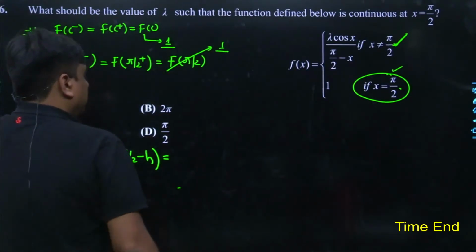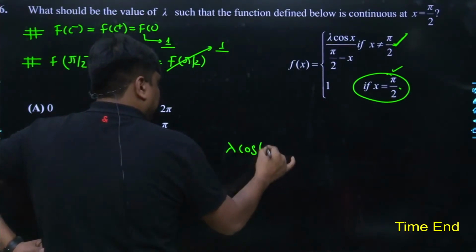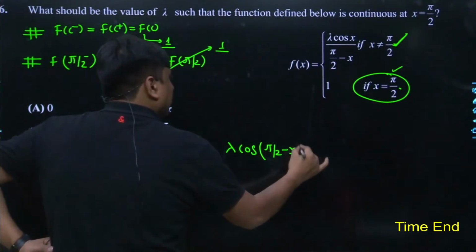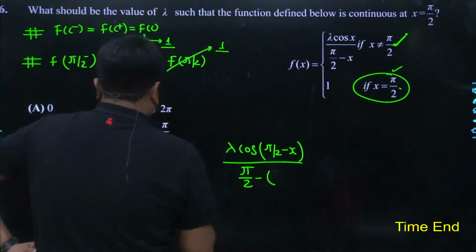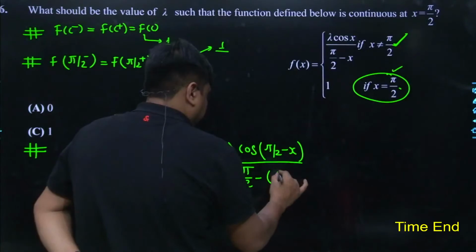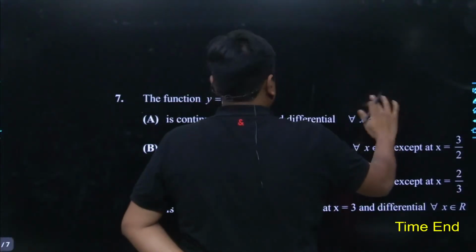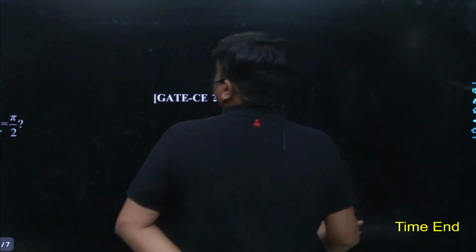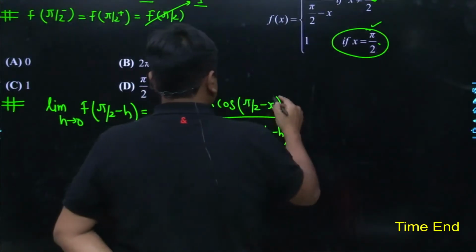That we'll be doing now. So here it becomes lambda cos x, with x replaced by pi by 2 minus h. It is h actually.